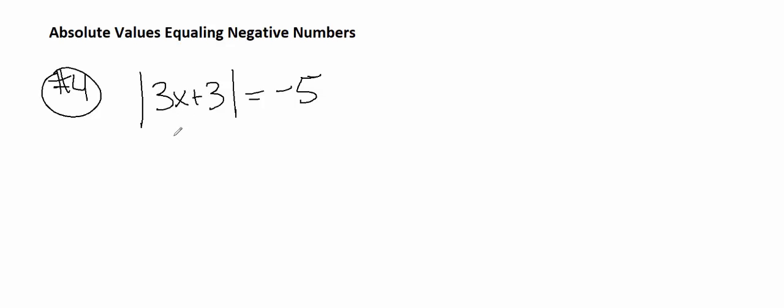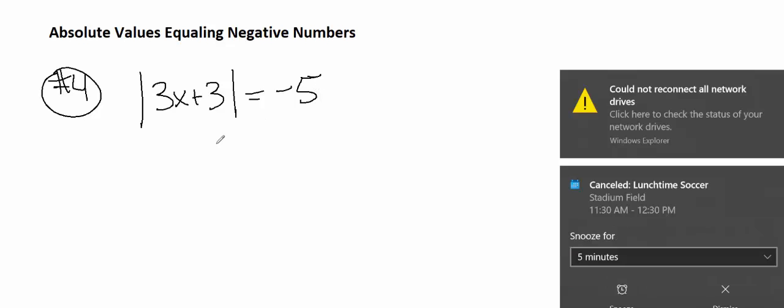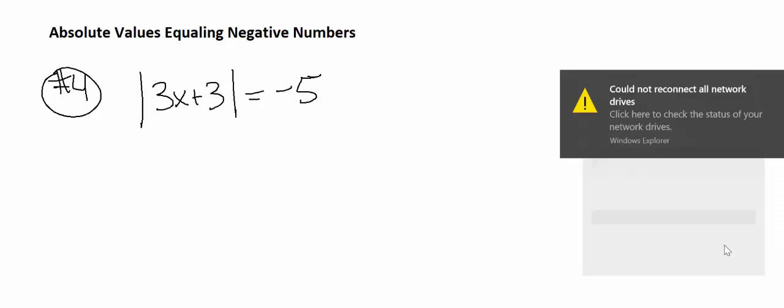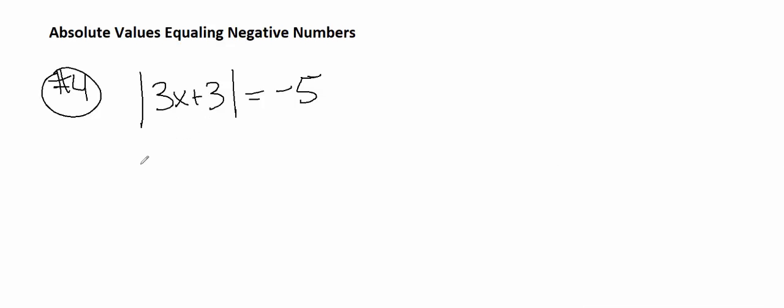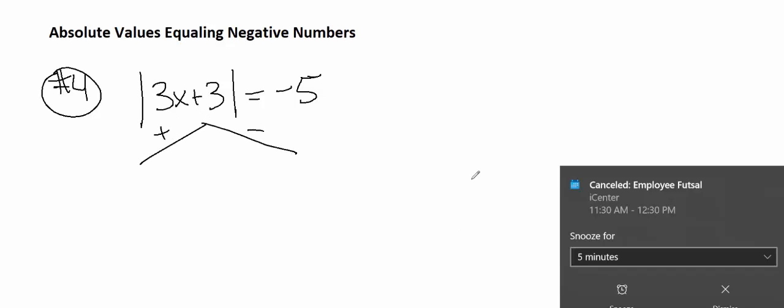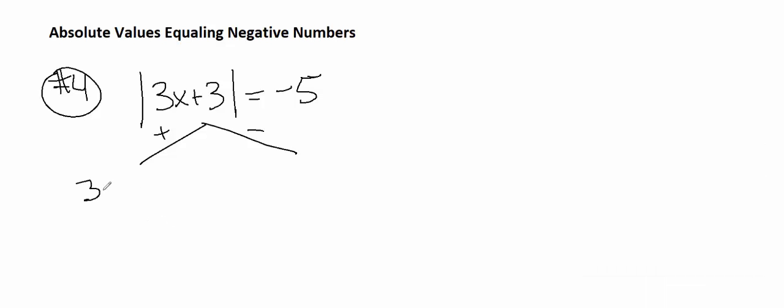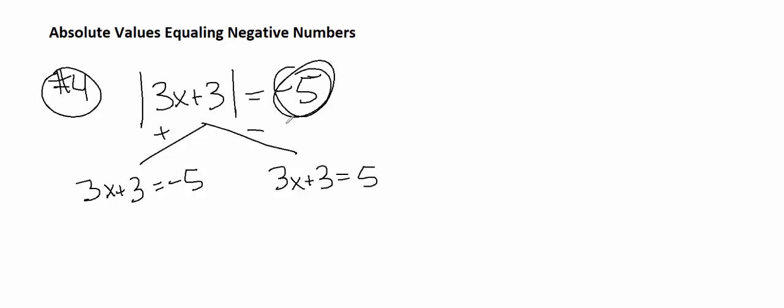Hello all, I have received a couple questions about this one right here. Number 4, the absolute value of 3x plus 3 equaling a negative 5. If you follow our rules that we came up with, we said step number 1, get the absolute value by itself, and then break it up into two equations. So we get 3x plus 3 equals negative 5, and then 3x plus 3 equals a positive 5 because it's the negative value of this.